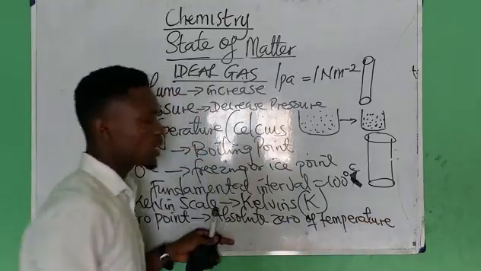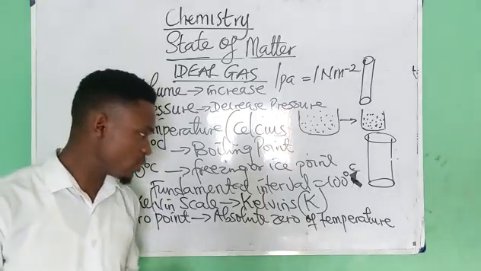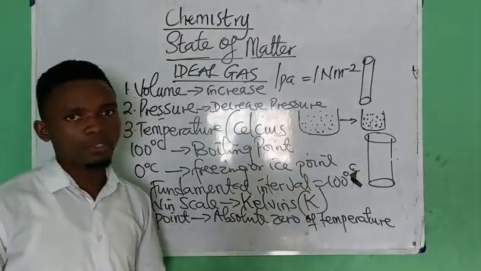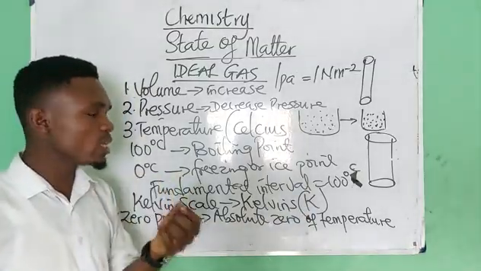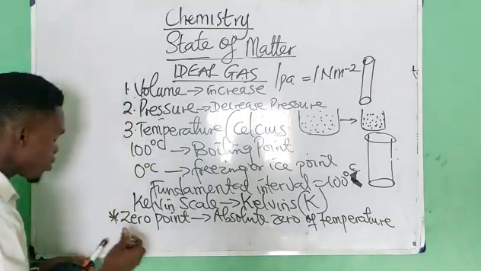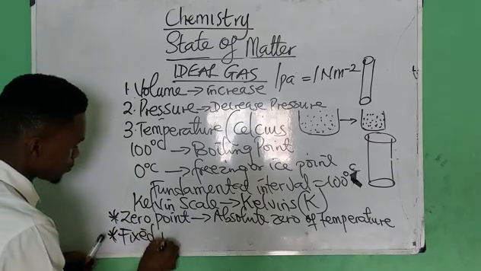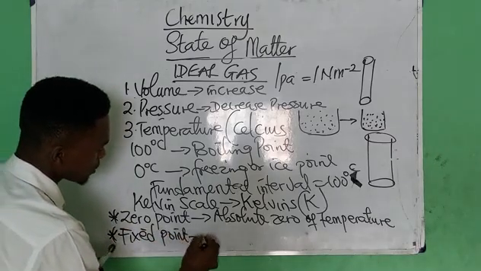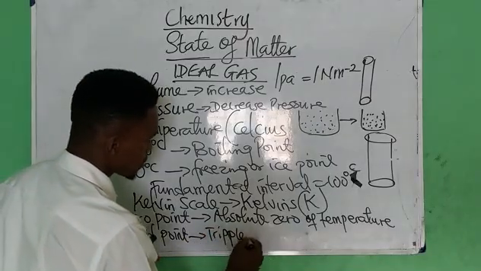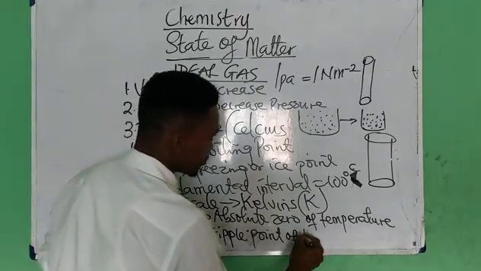It is a region where the lowest temperature is attained. Which of the following is true about absolute zero of temperature? It is a region where the lowest temperature is attained. Now the second point is the fixed point. The fixed point is called the triple point of temperature.